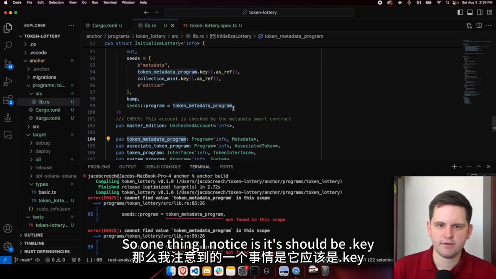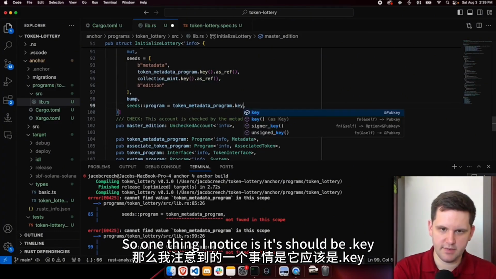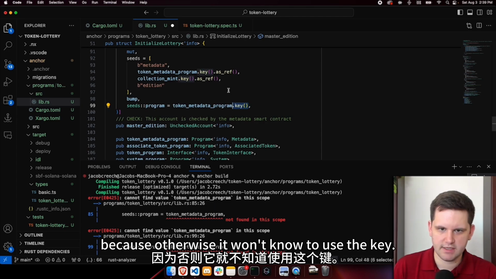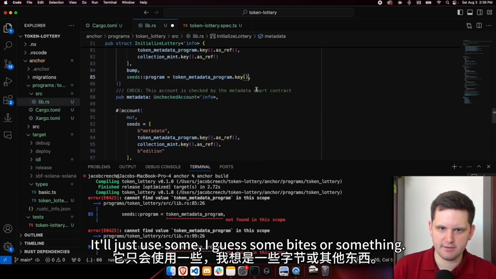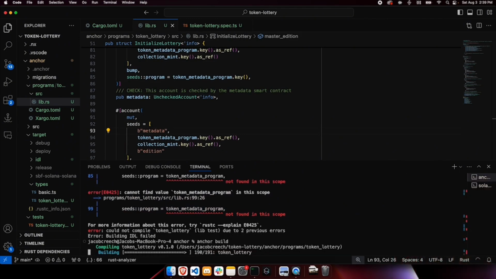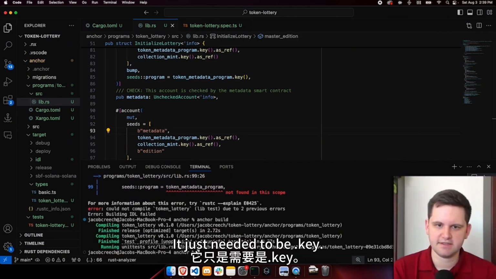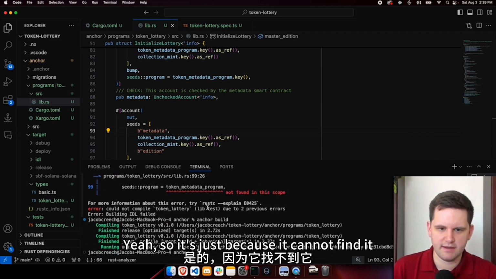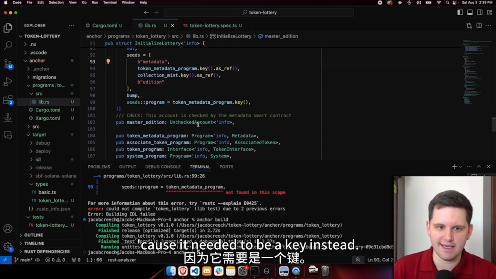Let's find it. So one thing I noticed is it should be .key, because otherwise it won't know to use the key. It'll just use some, I guess, some bytes or something. Let's go ahead and build it and see if that fixed it. Yeah, that fixed it. Just needed to be .key. Yeah, so it's just because it could not find it because it needed to be a key instead.